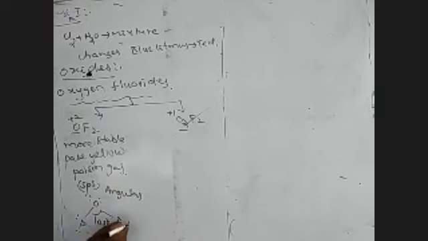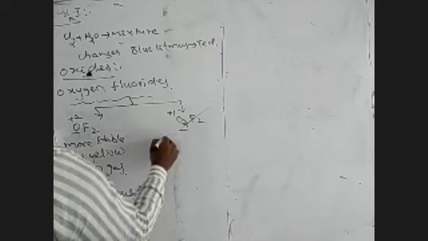Number of lone pairs on the OF2 molecule is 3 plus 2 plus 3. That is equal to 8 lone pairs. Number of lone pairs on the central atom is 2. Total number of lone pairs on all the atoms in the OF2 molecule is taken as 8.